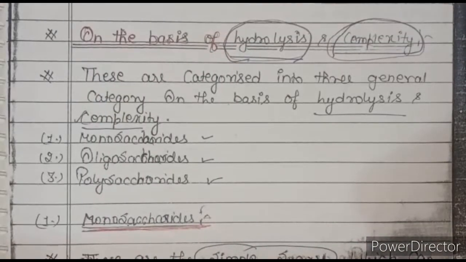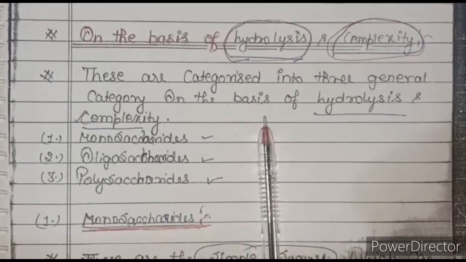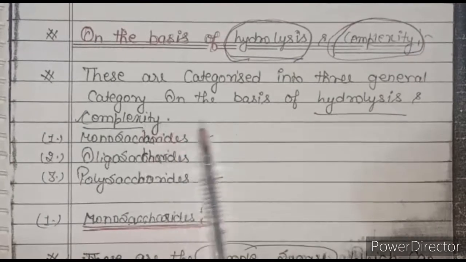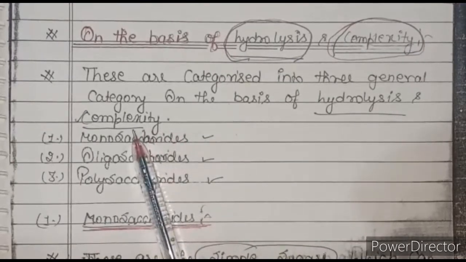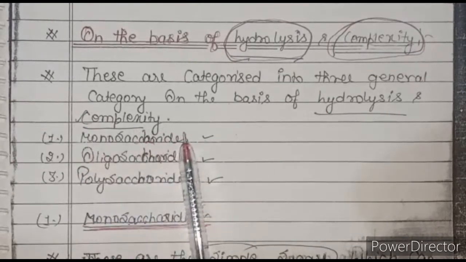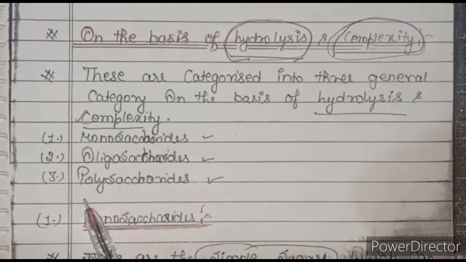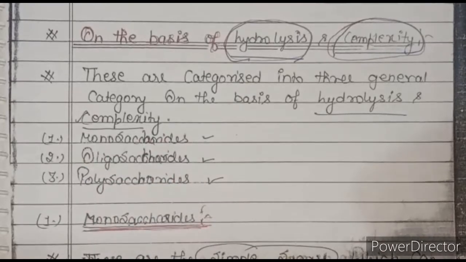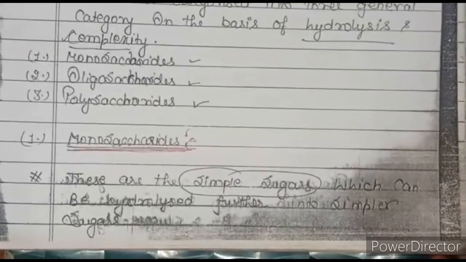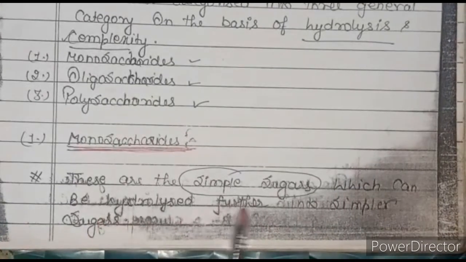Hello viewers, today we are going to discuss carbohydrates on the basis of hydrolysis and complexity. These are categorized into three general categories on the basis of hydrolysis and complexity: first monosaccharide, second oligosaccharide, and third polysaccharide. Now, first, monosaccharide. These are the simple sugars.